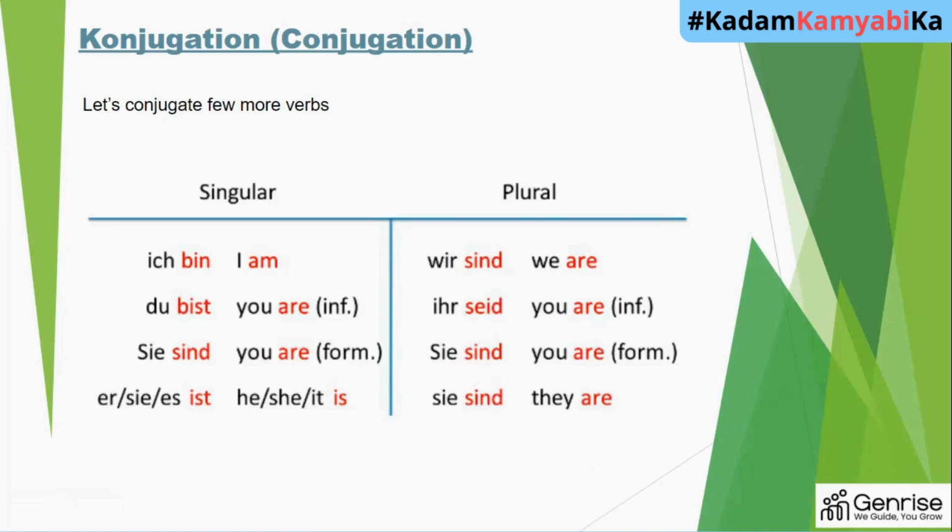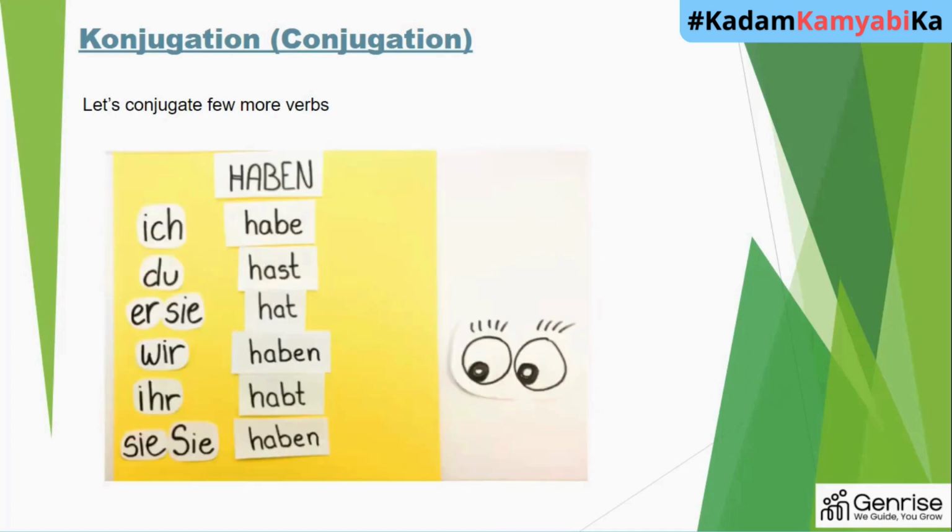I'm doing a quick comparison for you so that you can make out which verb to use when. So this verb is the sein verb which you will use to say I am, you are, he is, she is, they are, we are, you all are. And this haben verb you will use when you want to say that you possess something, you have something. I have, he has, she has, we have, they have, you all have.